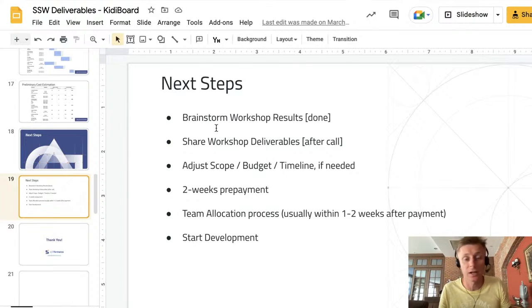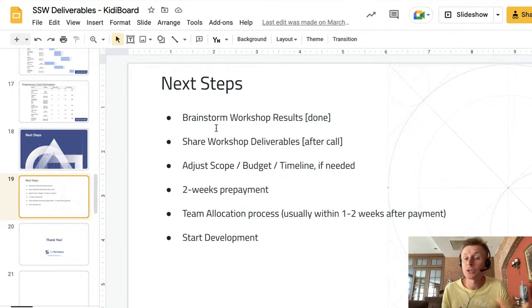We need to brainstorm the results of this workshop. If it's not enough for these 2 hours, we usually spend 2 hours on that. We set up one more call until we clarify whether numbers and results and scope are working for us. If they work, then clients will do 2 weeks prepayment with us. That's how we work, in 2 weeks prepayments, because 2 weeks is one sprint.